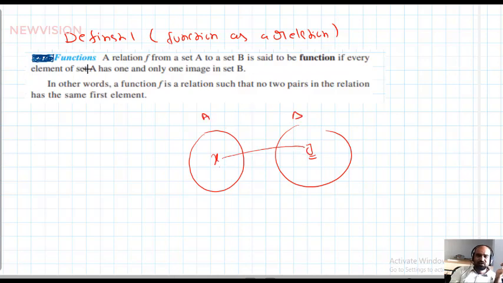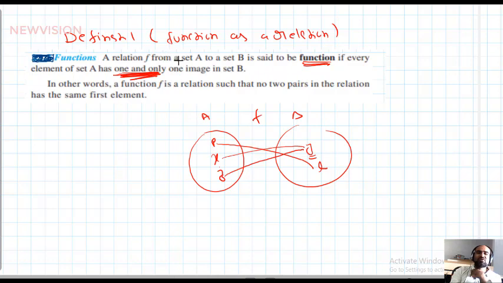So the definition says that a relation f from set A to B is said to be a functional relation or function if every element of A has only one image in set B. For example, x is paired with y, z is paired with y, and p is paired with L. So f is a relation from A to B, and then I can call it a functional relation from A to B. This satisfies the given condition.